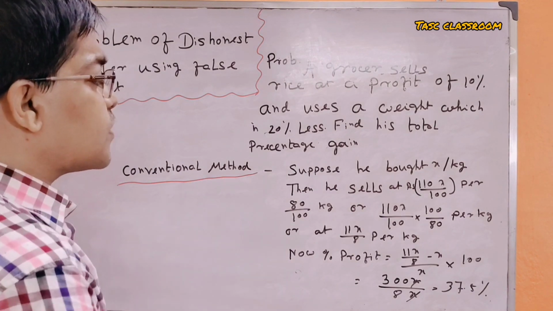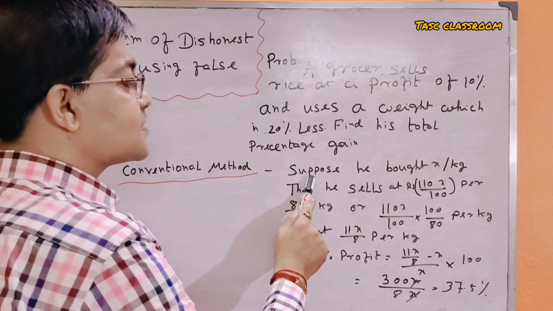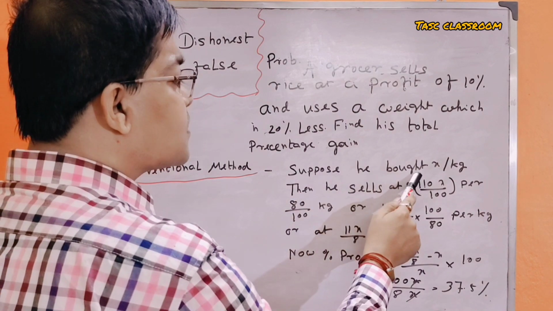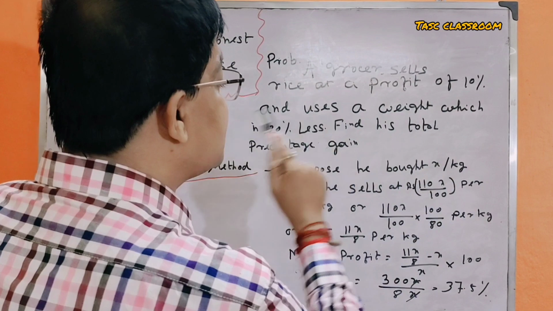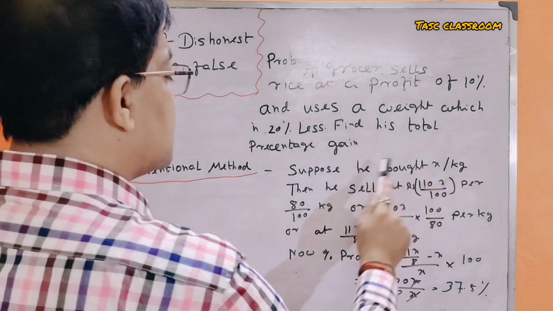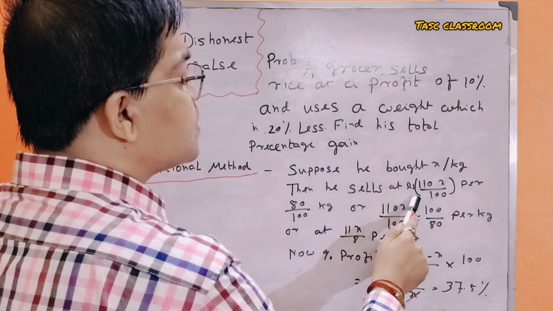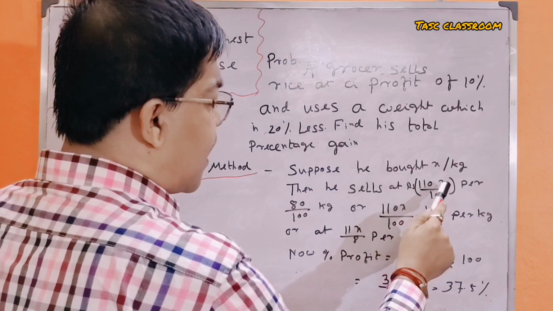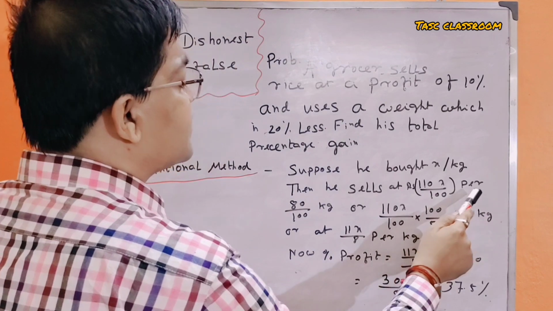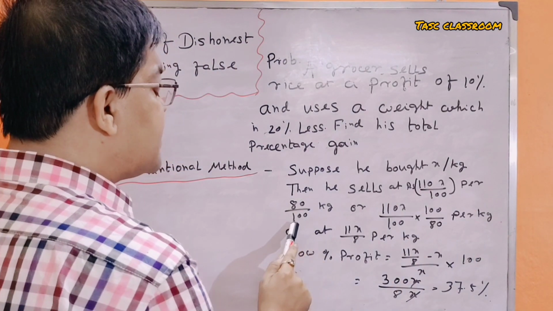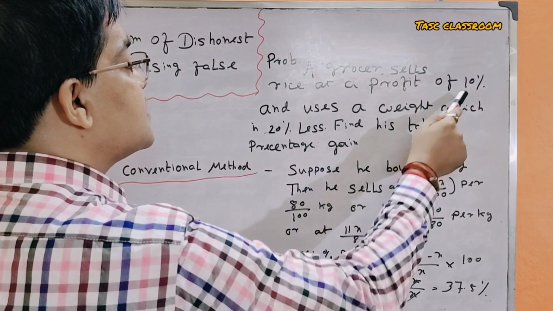The conventional method is, suppose the grocer bought at rupees x per kg. Then he sells at rupees 100x upon 100 per 80 by 100 kg.